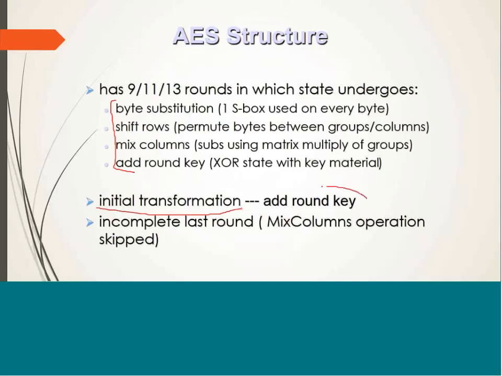It uses only add round key operation. And the last round goes through 3 operations out of these 4 operations. That means one out of these 4 operations is skipped, and that is mix column operation. So that means last round is going to perform all operations except the mix column operation.